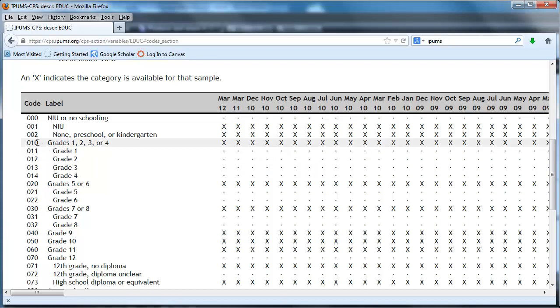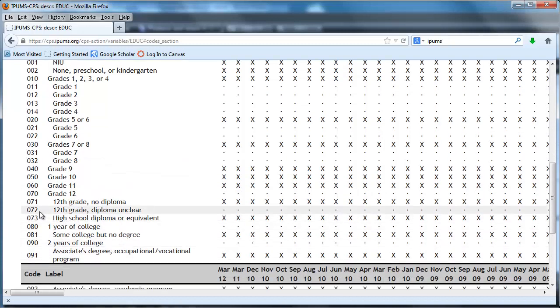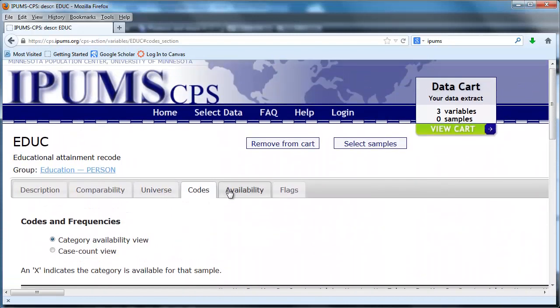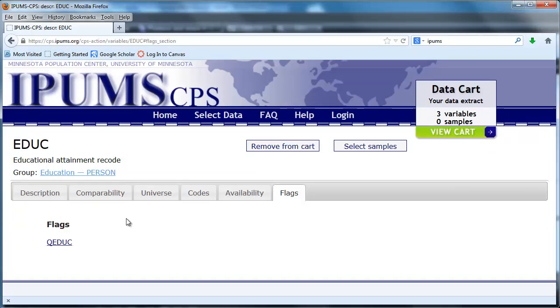Grades 1, 2, 3, 4 are coded as 010. Grade 12 is 70, and actually that's broken down: 71 for 12th grade no diploma, 73 for high school diploma or equivalent, etc. So we're going to need to be aware of these codes, and this information is available in the data set we're going to be using, which is March 2012, and there are, as usual, some flags which indicate situations where the data was imputed or allocated, basically where the CPS made an educated guess.